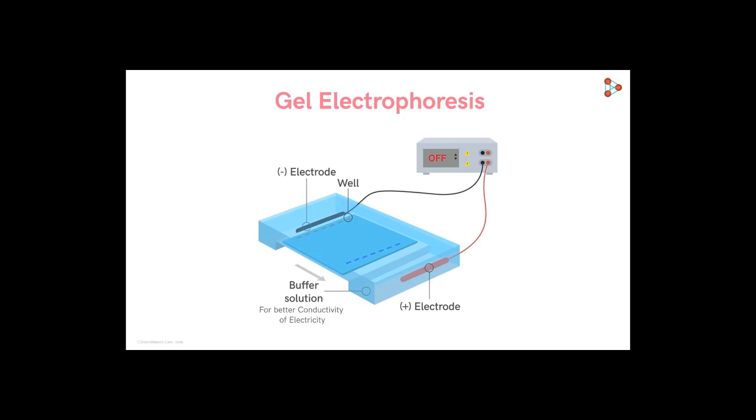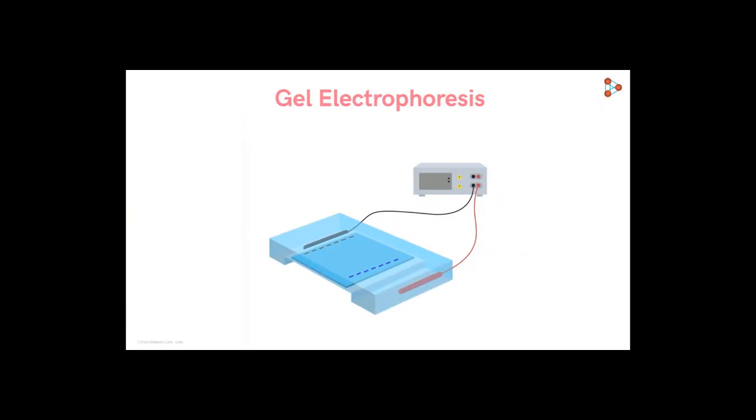Moving ahead with the next step now. We know that the DNA molecules have got separated. But can we really see them? No, that's not possible. So how will that be possible now? How do we observe the separated segments? To observe the DNA molecules, we treat the agarose gel with ethidium bromide solution.